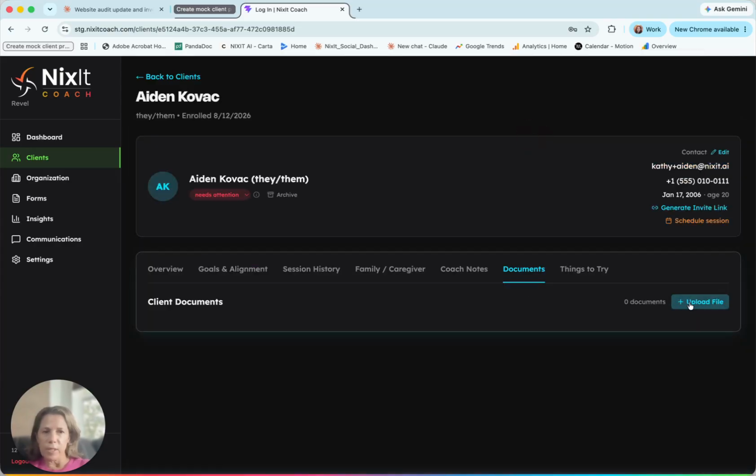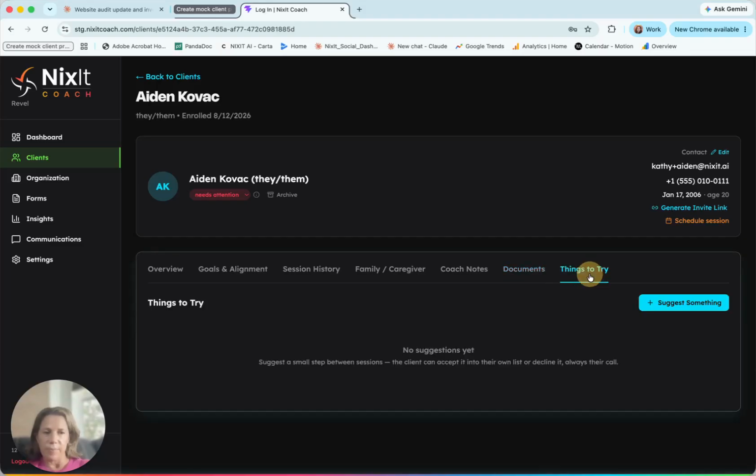Over here are documents, and you'll see you can upload a file. These will also be any sort of forms that you send out to the client for them to fill out. They'll just show up under here under client documents. And again, this needs attention. There was a limited intake, so we'll have to see what happens to this particular client.